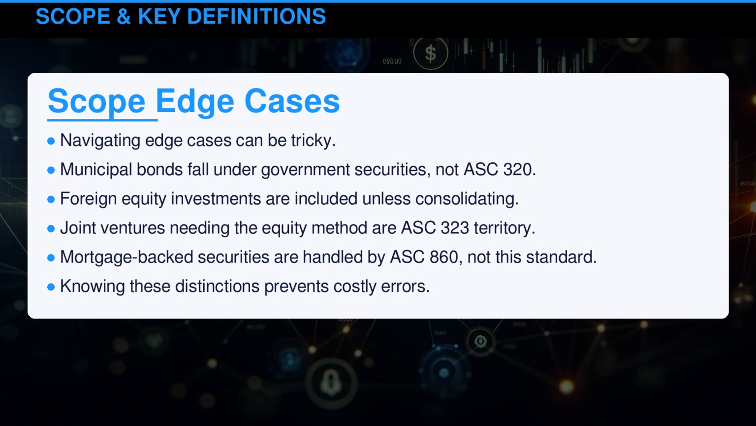Navigating edge cases can be tricky. Municipal bonds fall under government securities, not ASC 320. Foreign equity investments are included unless consolidating. Joint ventures needing the equity method are ASC 323 territory. Mortgage-backed securities are handled by ASC 860, not this standard. Knowing these distinctions prevents costly errors.